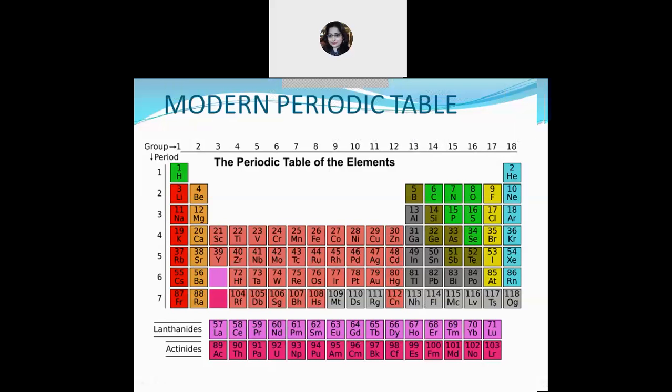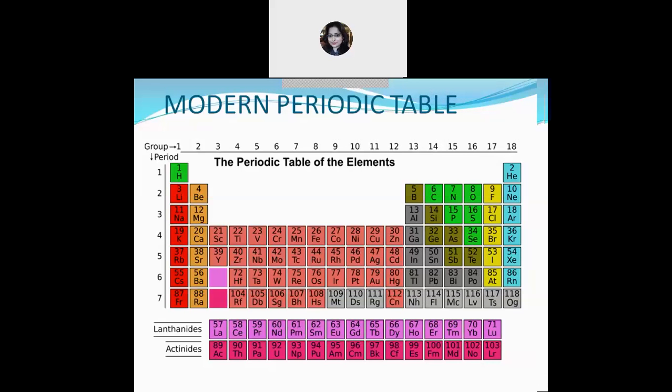So when Mendeleev discovered his periodic table, chemists did not know much about the internal structure of the atom. But in the beginning of the 20th century, there were profound developments in theories about subatomic particles, that is, electrons, protons, and neutrons.